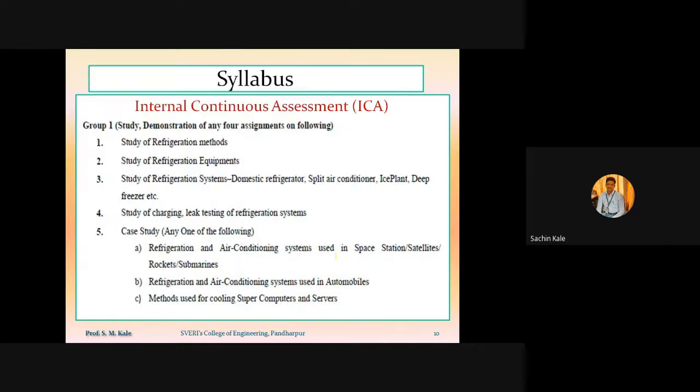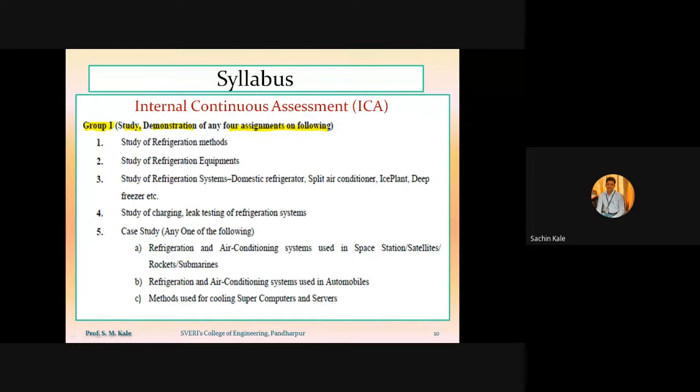Whatever practicals of this subject will be there will be divided into 3 groups. The first group will be related to study type of practical. That means you have to only study and demonstrate any 4 assignments from the following. So no performance will be there in group 1.